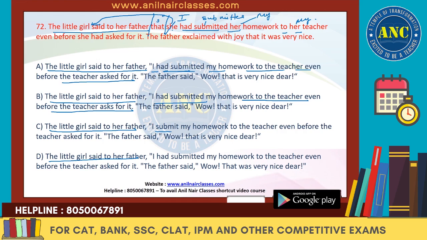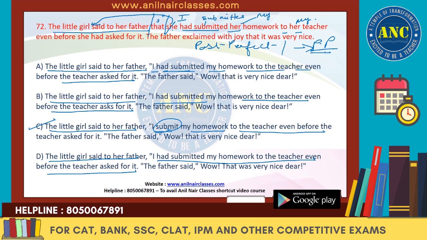I submit my homework to the teacher even before. So this submit could not be there because this is past perfect. There are two options which could be there. Either it has to be simple past or it could be the past perfect itself, because past perfect does not change. We remember that also. So that's why I have kept A and B on hold. So this is gone completely. See, now I had submitted my homework to the teacher even before the teacher asked for it. Asks for it.